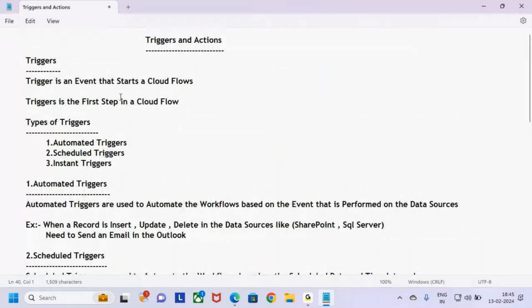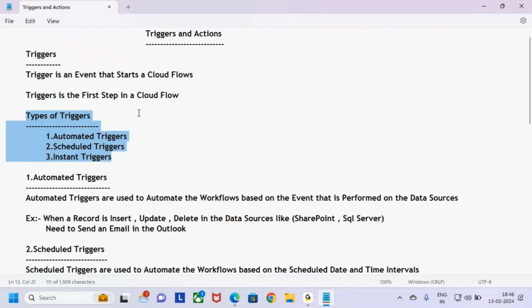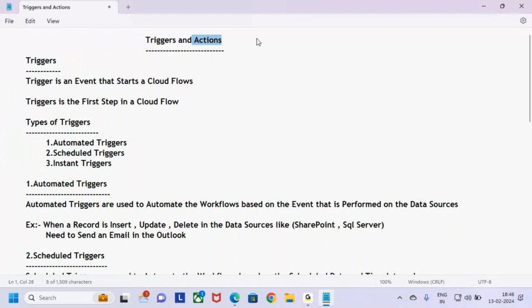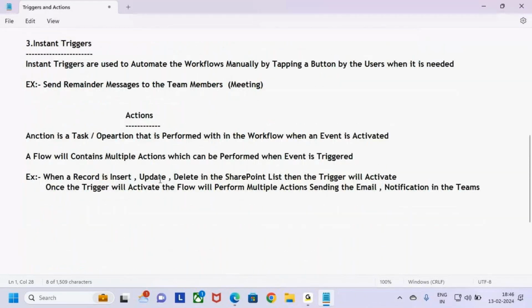Why I'm discussing this point here is, if you want to start the flow, first of all, you need to start the flow with what? A trigger. You need to understand what is meant by a trigger and what the different types of triggers are. Once the flow starts with the help of a trigger, next the flow contains actions. Actions are nothing but sending emails, sending notifications, sending messages in Teams, getting approvals, sending emails to the manager and HR. So you are able to perform multiple actions.